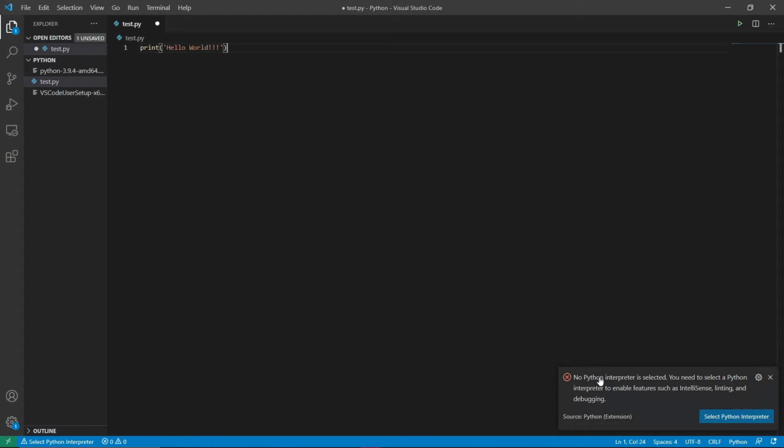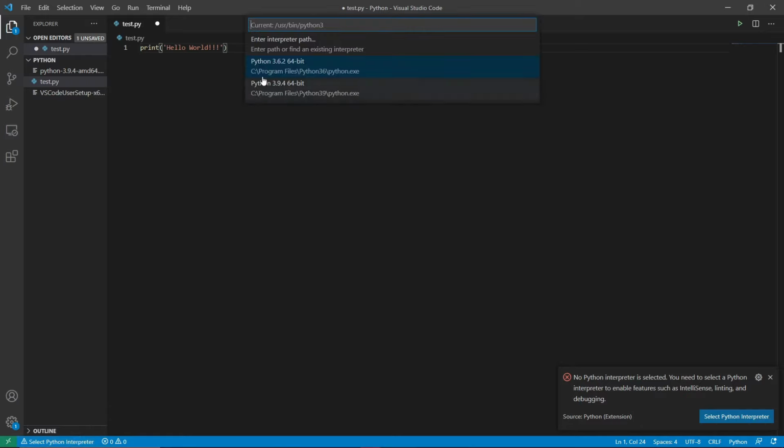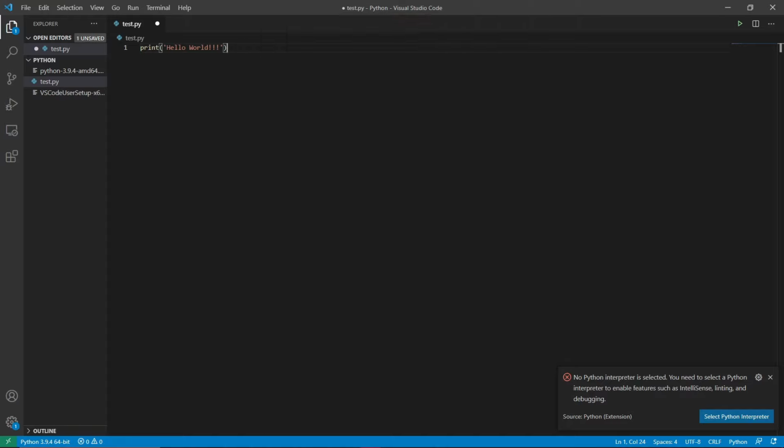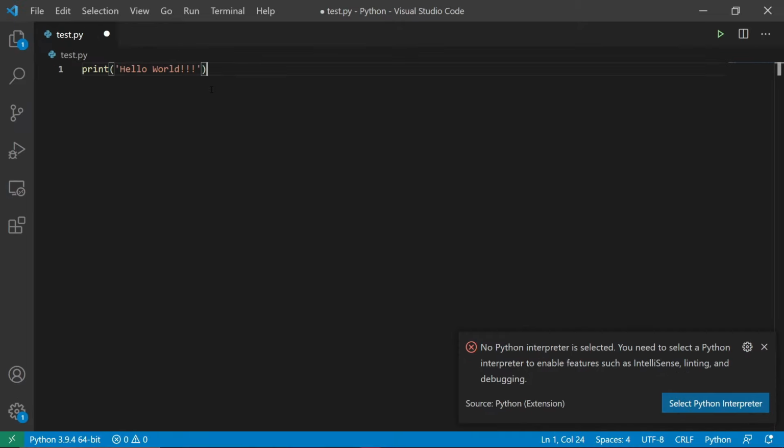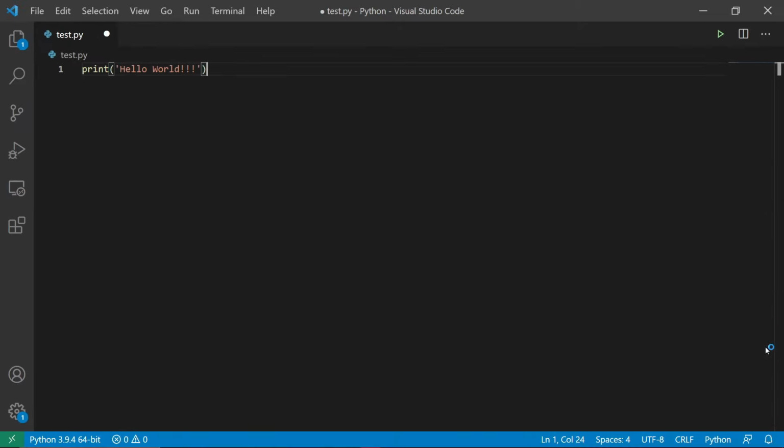and you can see that it is asking me to select the Python interpreter which I want to use. So I have installed multiple Python versions on my system, so I have 2 versions of Python installed. If you have only one version of Python, it will ask you to select that. So I will just select the recent version that we have installed, which is Python 3.9.4, and after selecting that, it is now selected, you can see here. And I will just try to minimize this thing, and I will just zoom in a little bit, and I will just close this thing.